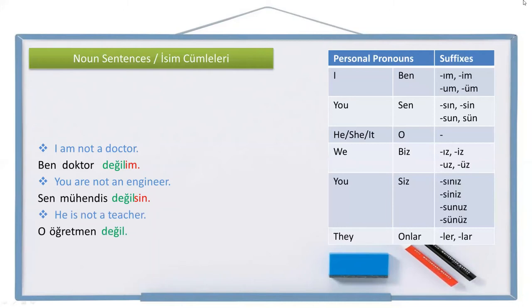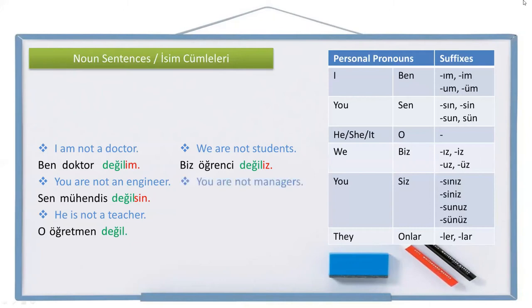Let's see a plural example. We are not students. Let's write it. We, biz. Instead of students, we are going to write only student in the singular form. Öğrenci, not student, öğrenci değil. With the personal pronoun suffix, değiliz. We are not students. Biz öğrenci değiliz.